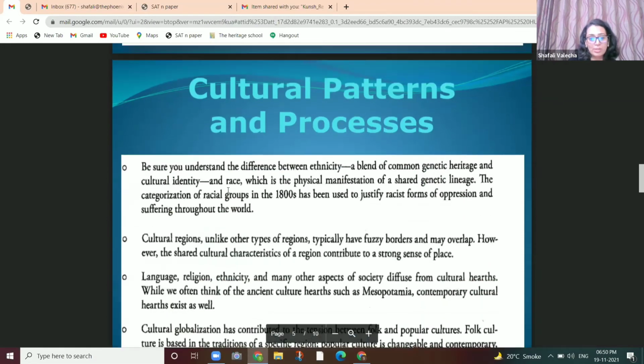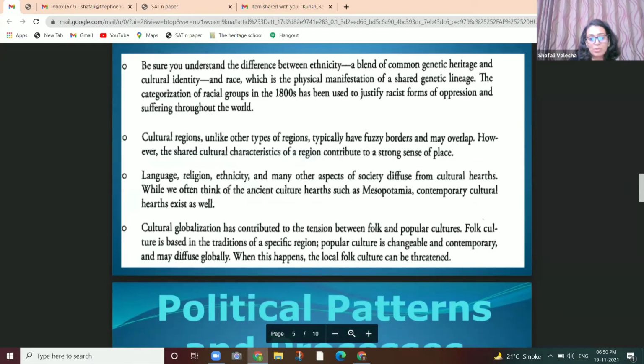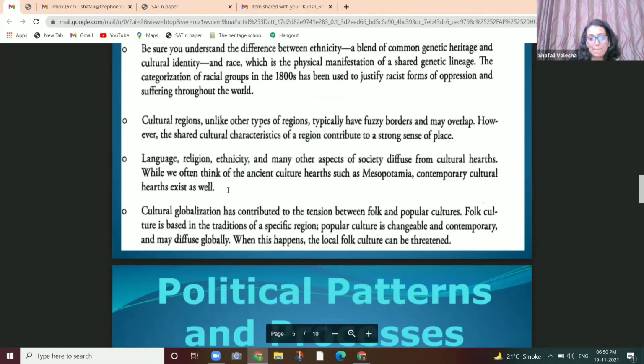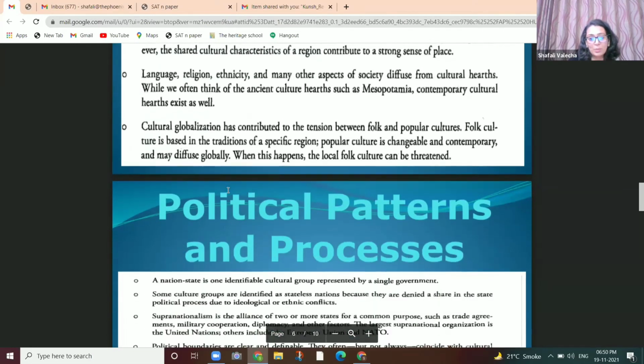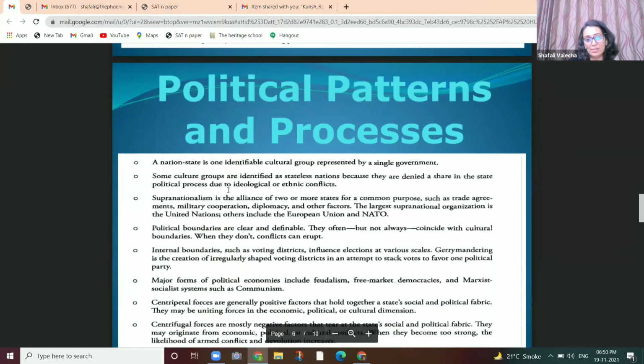In continuation with the same chapter, language, cultural globalization, the stress, the tension between the popular cultures based on traditions, regions. That's how we covered each chapter. Political patterns and processes.